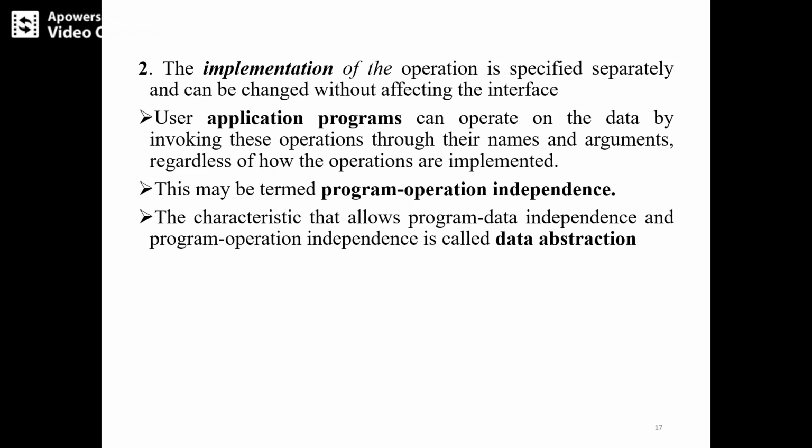Such operation we call program operation independence. So here you can see user application programs can operate on the data by invoking these operations through their names and arguments, regardless of how the operations are implemented.